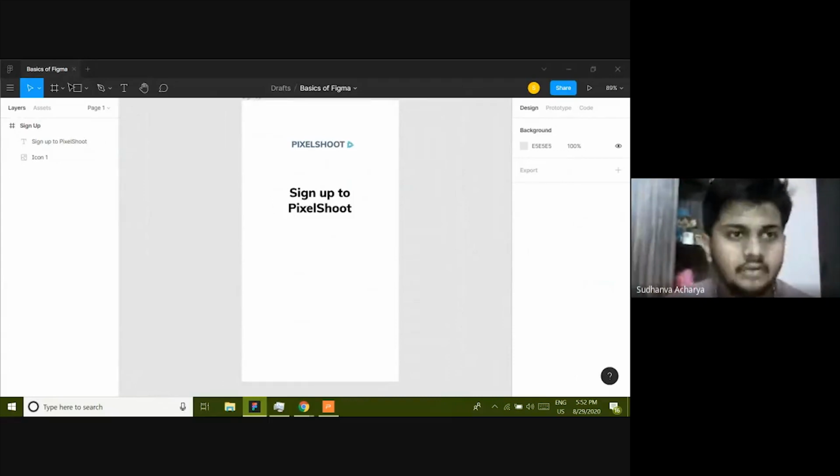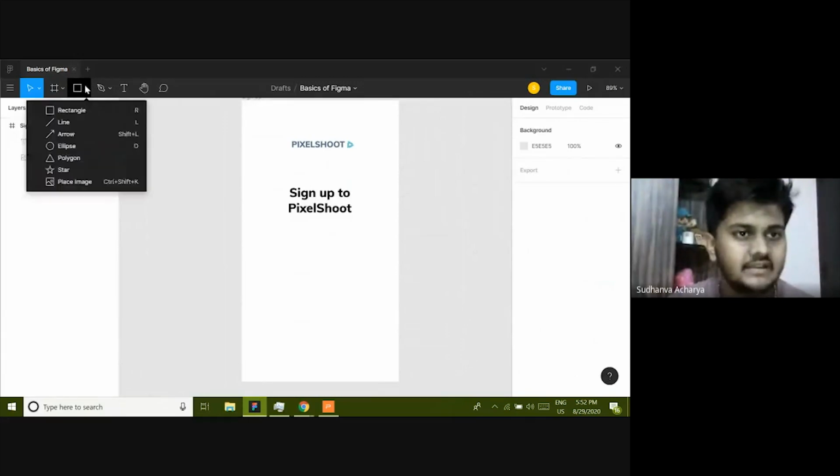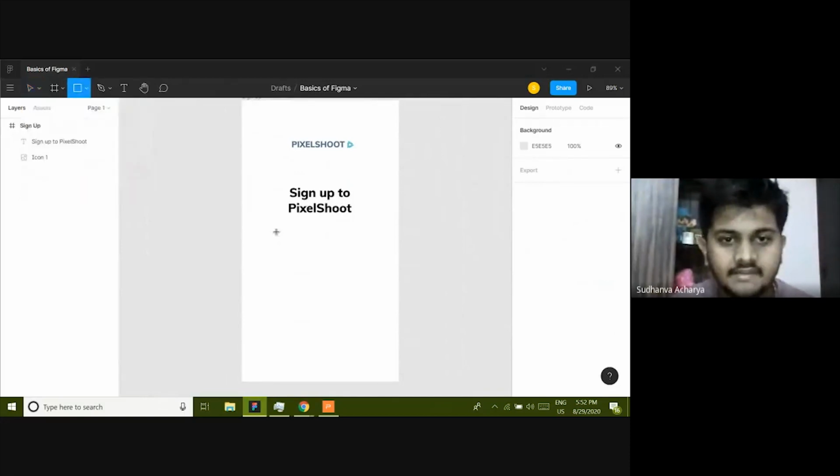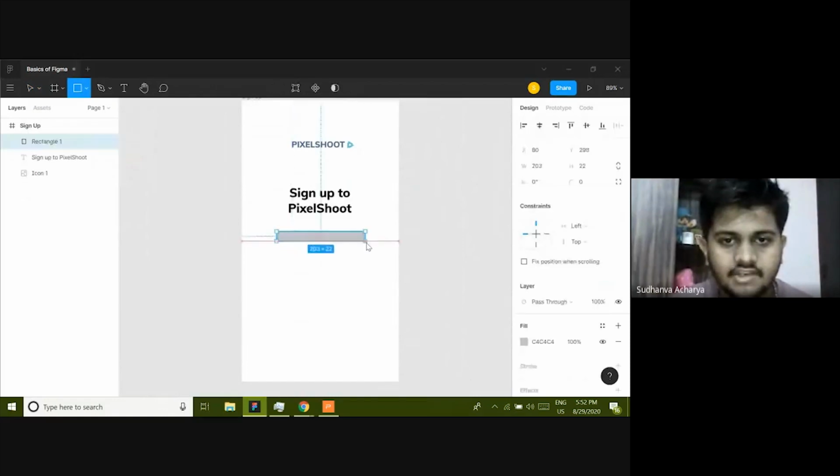Now to create a button, you're going to use something called a shape tool. Under shape tools, we have rectangle, line, arrow, ellipse, etc. A button is a rectangle. So I'm going to click on this and just create a rectangle in the shape of a button.